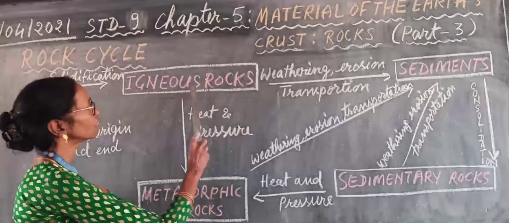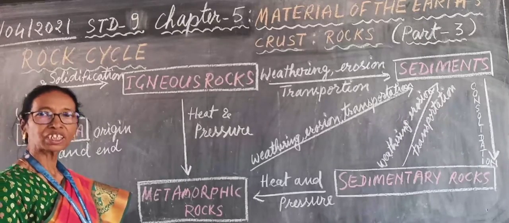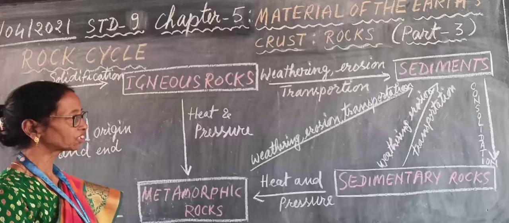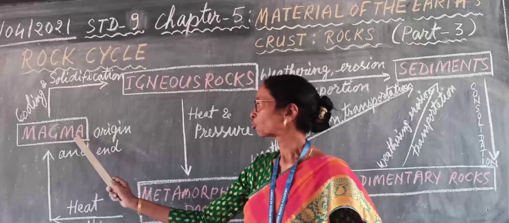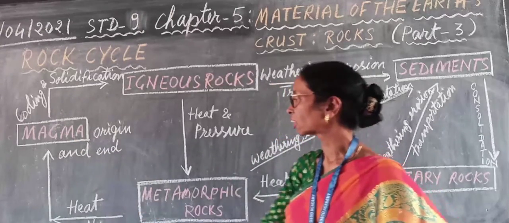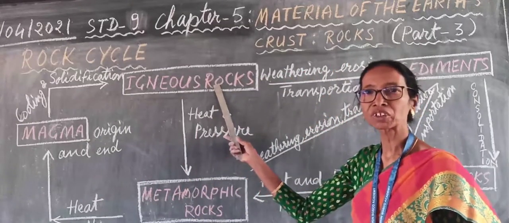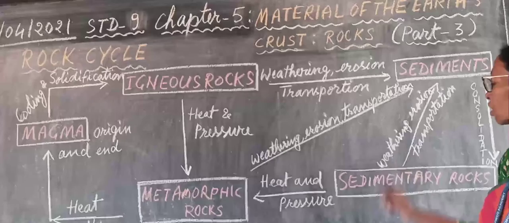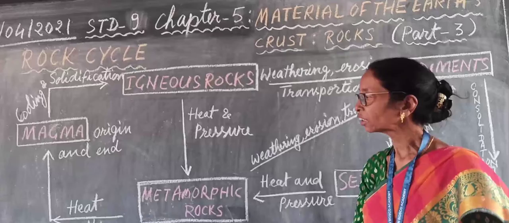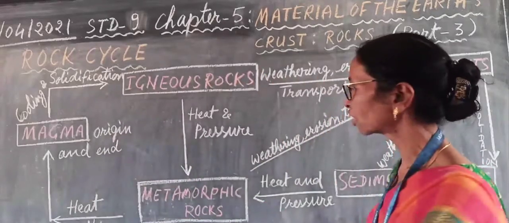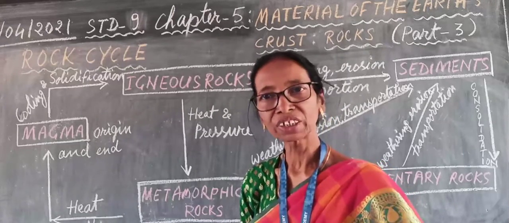All these three rocks, igneous, sedimentary and metamorphic rocks, in the deep interior again can be changed into very hot liquid rocky material, that is magma. So, this is the continuation of the first formation, or second transformation, or third transformation of rock, and that completes a complete circle. So, this is known as the rock cycle. Do learn and remember.